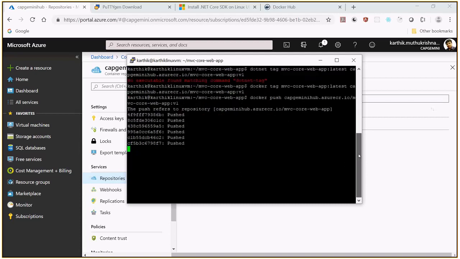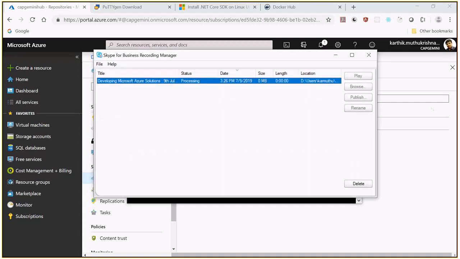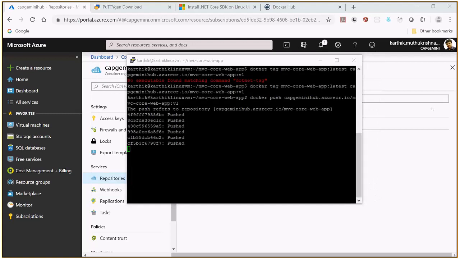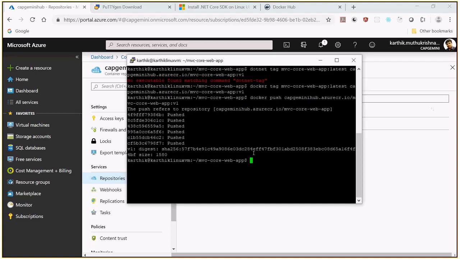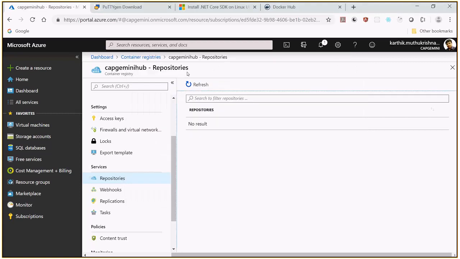Meanwhile, so if you see that it has pushed successfully, now I am just going to move into my Capgemini Hub repository. Just refresh.